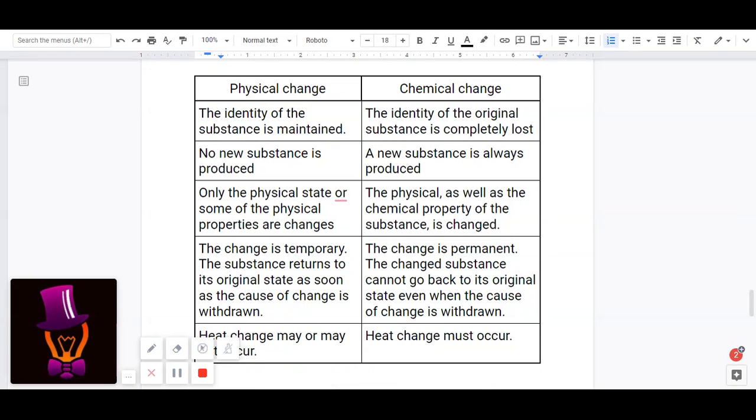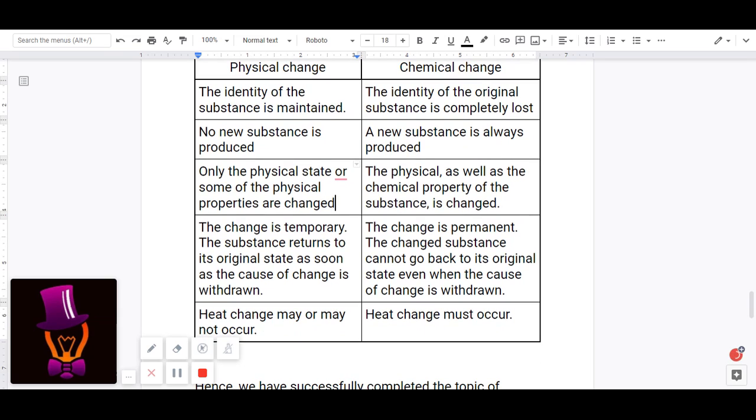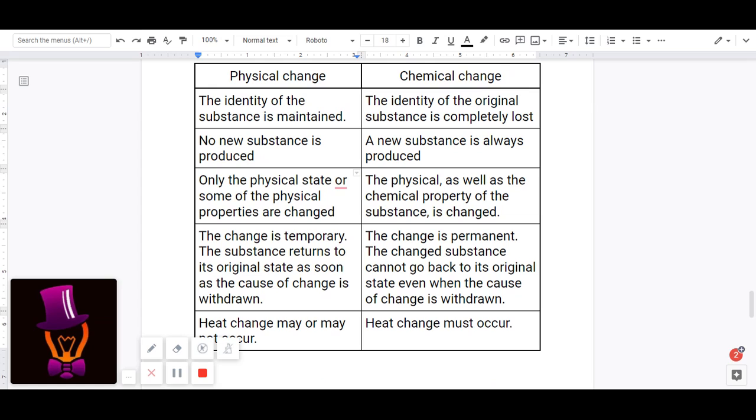And in a physical change, only the physical state or some of the physical properties are changed. And in a chemical change, the physical and the chemical property of a substance is changed. And in a physical change, the change is temporary. The substance returns to the original state as soon as the cause of change is withdrawn. And in chemical change, the change is permanent. The changed substance cannot go back to its original state even when the cause of change is withdrawn.